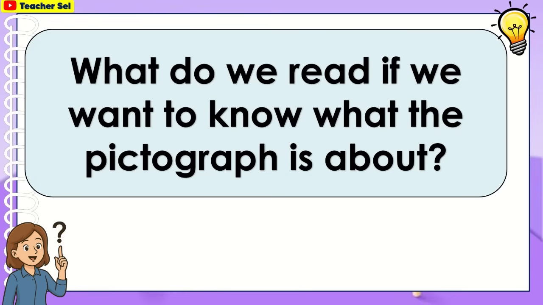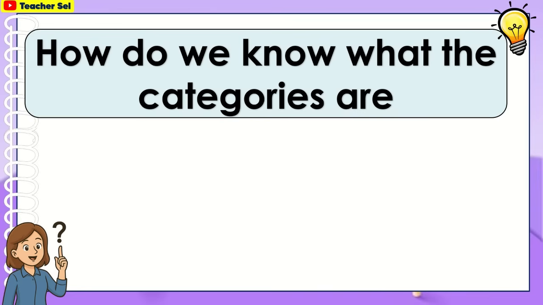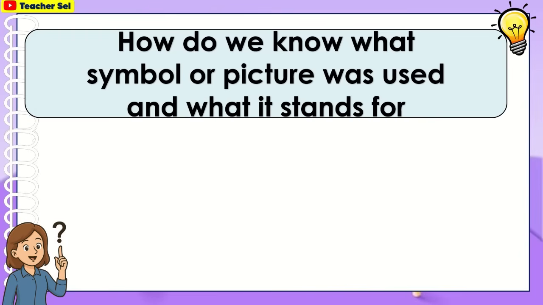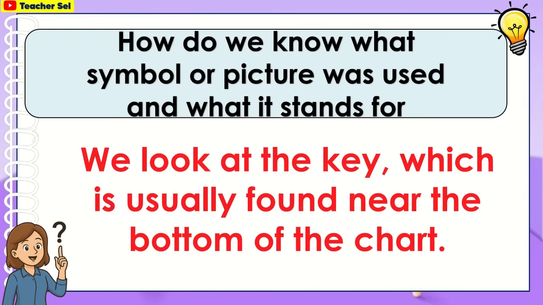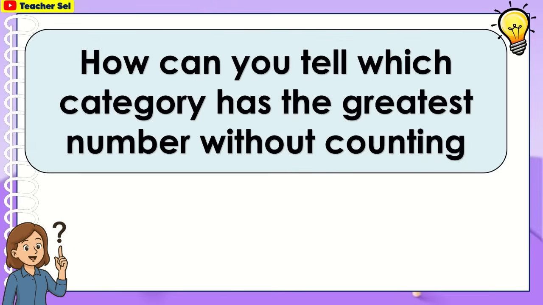What do we read if we want to know what the pictograph is about? We read the title of the pictograph. How do we know what the categories are? We look at the category labels in the pictograph. These are usually written in the first column of a horizontal pictograph or at the bottom of a vertical pictograph. How do we know what symbol or picture was used and what it stands for? We look at the key, which is usually found near the bottom of the chart.